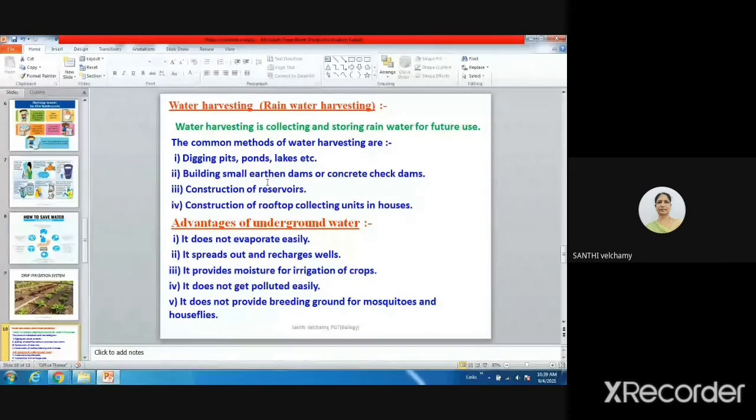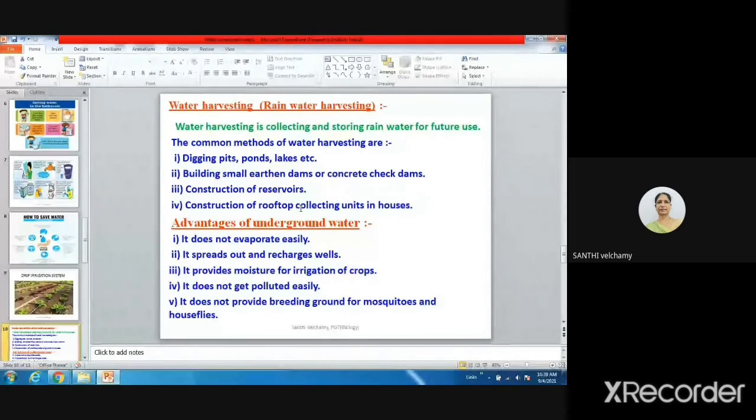Some of you told that they collect in tubs. That can be done at home, but at a big level that is not possible. For that, we can make dams, concrete dams. Otherwise small dams can be constructed to collect the water, and we can make reservoirs. A reservoir is like a pond or lake, made in a big size.